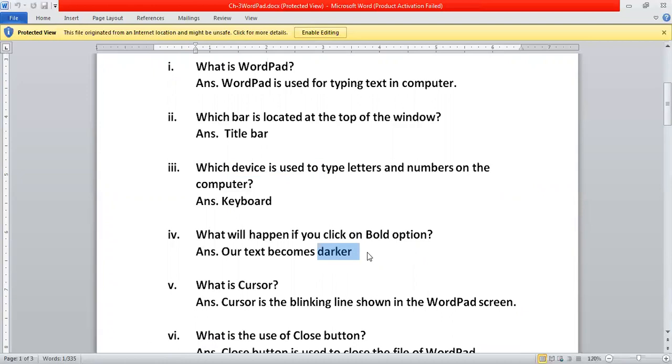The next question is, what is cursor? Now this is the new question. I hope you feel like cursor is a blinking line that shows in the WordPad screen. Let me show you the cursor. Give me a second. Let me share the screen to show you the cursor.